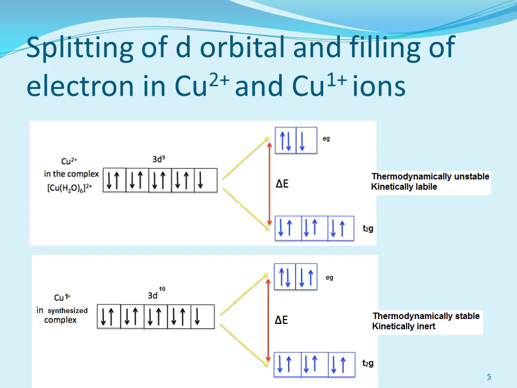We can see here t2g with 6 electrons and eg with 3 electrons. That means eg is completely filled nahi hai, 3 electrons are there. There is a deficiency of 1 electron here. 1, 2 and 3 electrons are here. So this is a condition indicating a thermodynamically unstable and kinetically labile state of the complex.